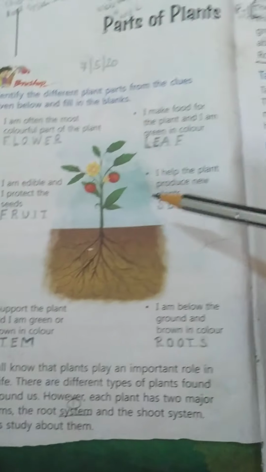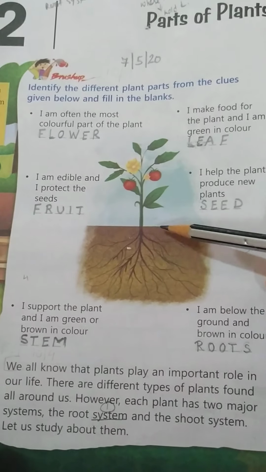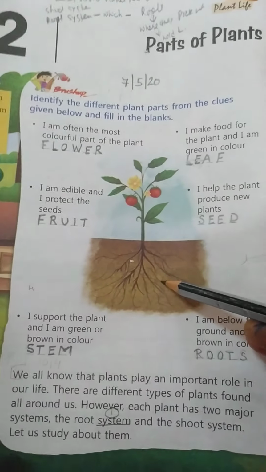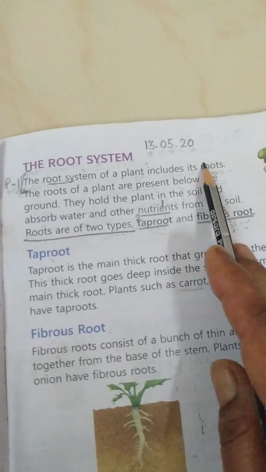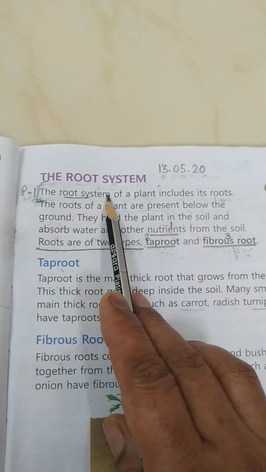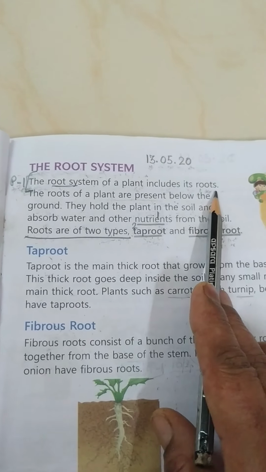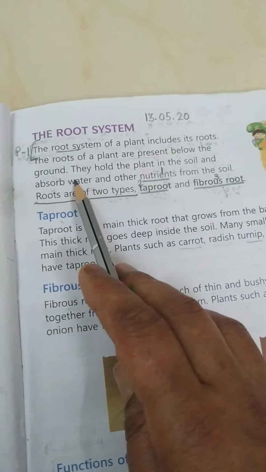Children, you all know that plants have two major parts. The part of the plant which is above the ground is called the shoot system, and the part of the plant which is below the ground is the root system. Now roots come in which part of the plant? Yes, roots come in the root system. The root system of a plant includes its roots. And where are these roots present? These roots are present below the ground.